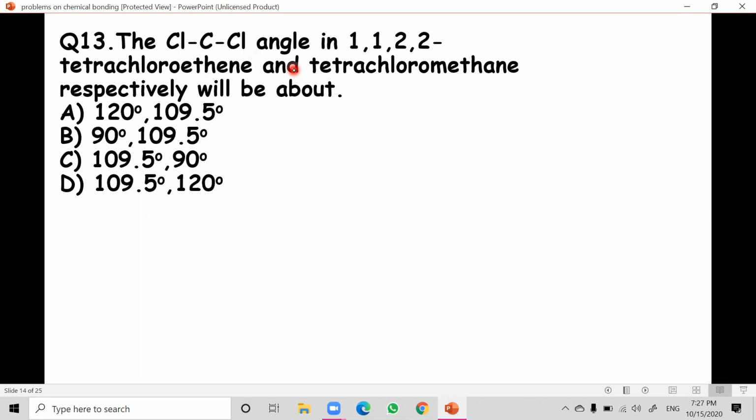They are asking about the carbon atoms in both. So in the first one, we have 1,1,2,2-tetrachloroethene, and the second one is tetrachloromethane. So let us take them into consideration now.